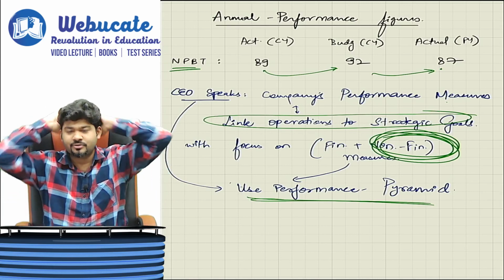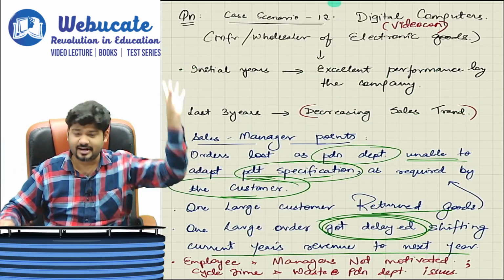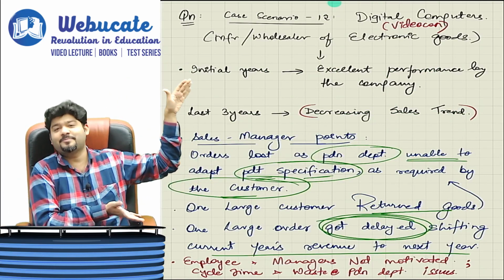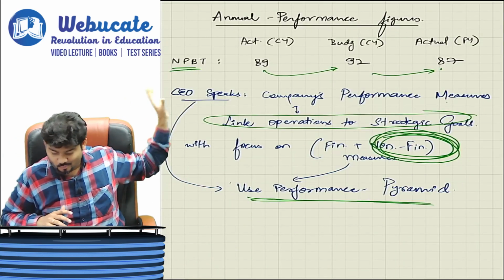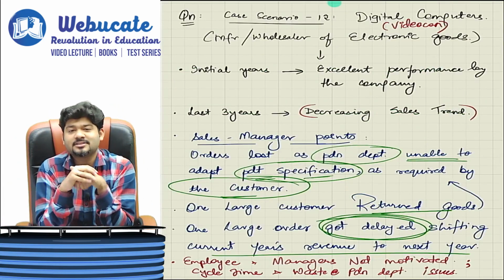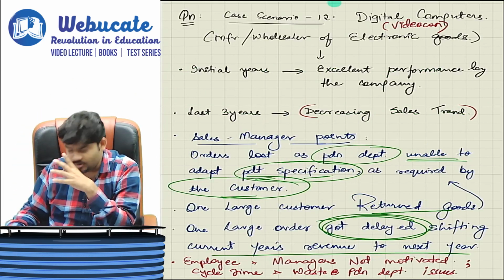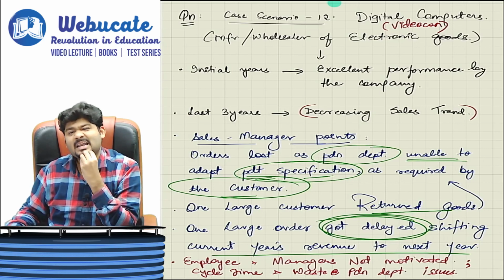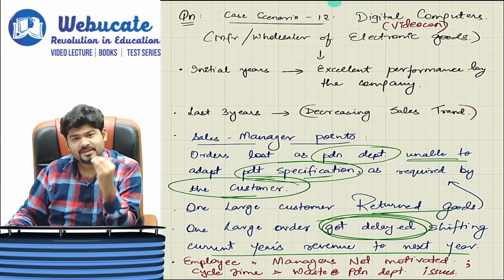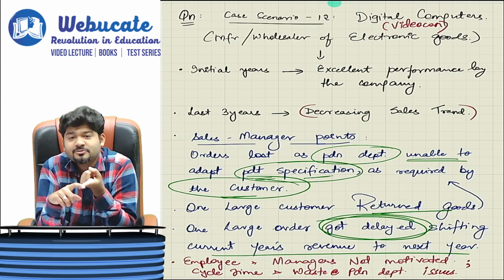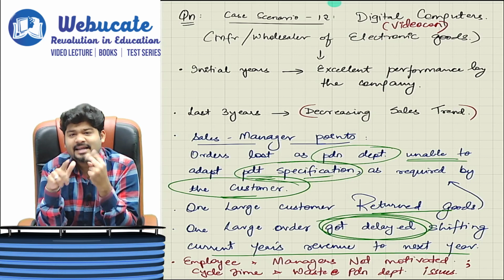Are we clear, everybody, with the whole question? Yes. Now what we will do is we will read the main question. See, this is a synopsis. I have given you a summary of the whole question in one page. That's it. So what does the question say? Videocon, a company with big brand goodwill and doing really good in its initial years. But in the last 3 years, the company's sales and profits are falling. Why? The sales department says that we are not able to produce as per customer specification. One. Second, customers' orders are getting delayed.